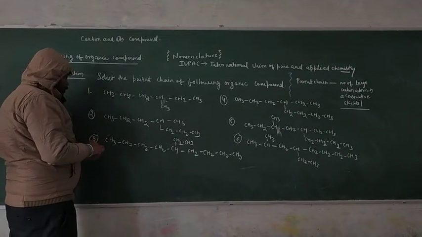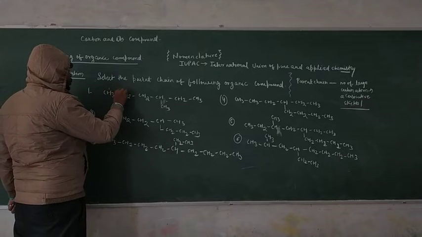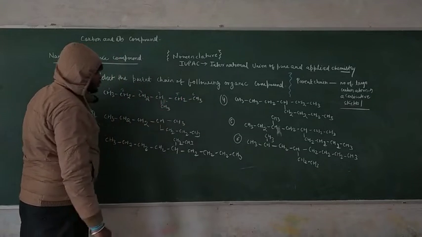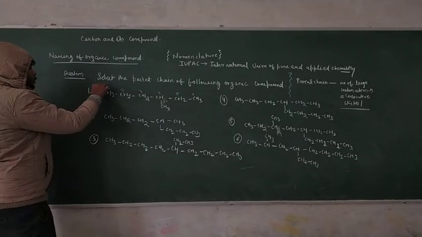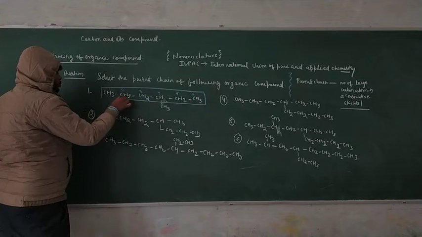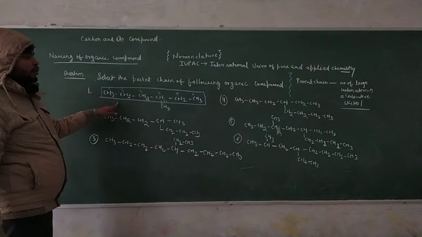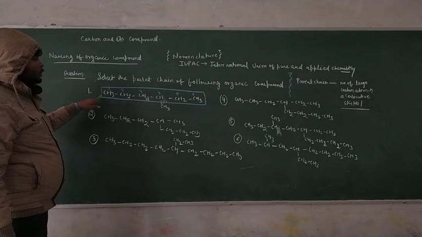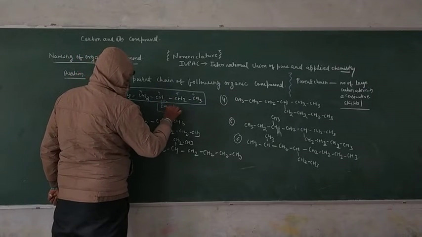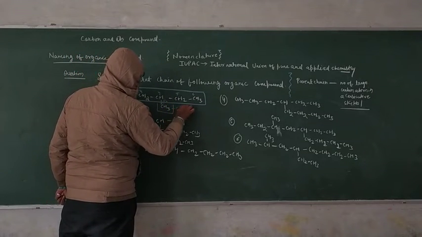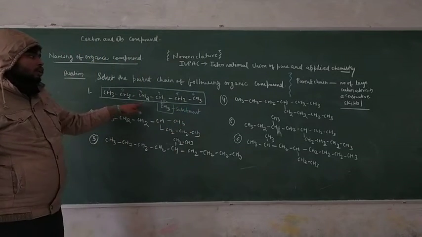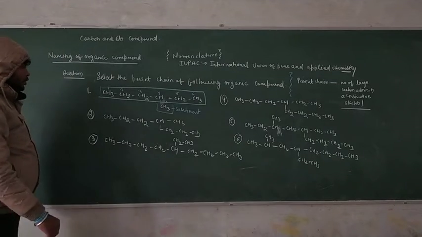First of all, we have to count the carbon: 1, 2, 3, 4, 5, 6 carbon in this way. That means your parent chain becomes like that. This is your first question. You have to select the parent chain, and this is your substituent. The parent chain has the larger number of carbons.